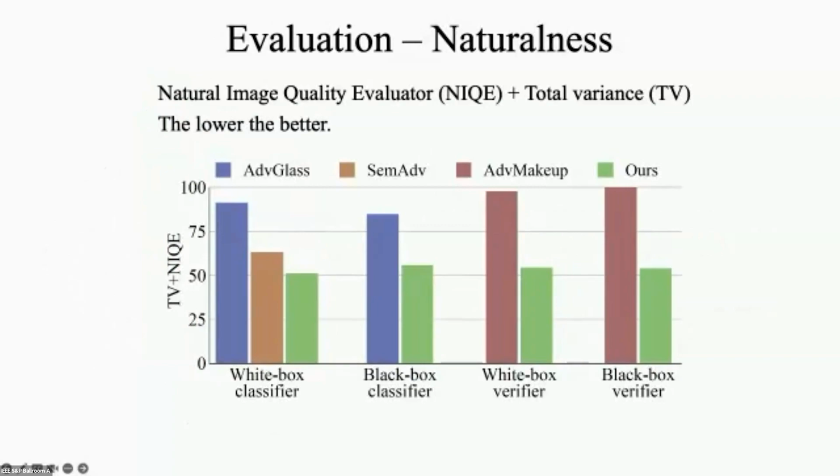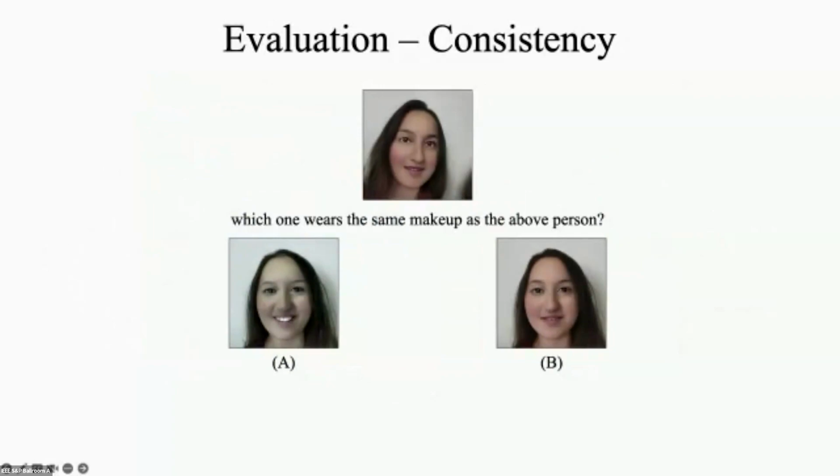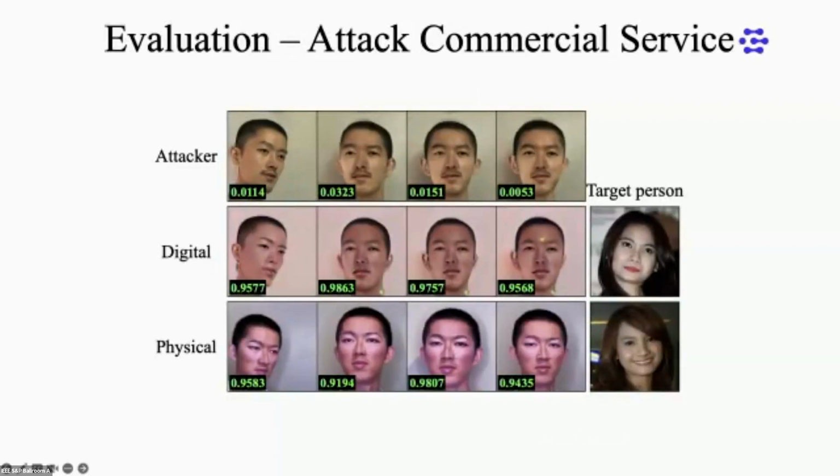As for the naturalness, we use the natural image quality evaluator and the total variance. We can see that our images have the best score. We conduct a human study to evaluate the consistency. We show two adversarial frontal faces of one attacker with different styles and another side face with either style. We ask the user to match the correct style. 95% of the users can recognize the corresponding styles of different poses. This figure shows we can successfully attack the Clarifai commercial service.